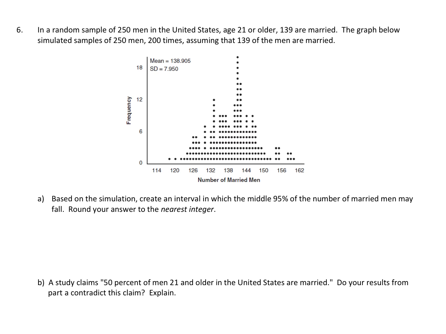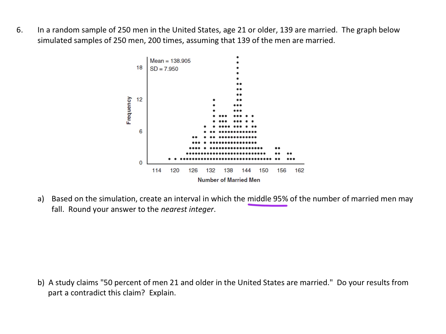All right, number 6. In a random sample of 250 men in the United States, age 21 or older, 139 are married. The graph below simulated samples of 250 men 200 times, assuming that 139 of the men are married. All right, so this is what we have right here. Now, if you notice, they show us the mean and they show us the standard deviation. So whenever you see this, a lot of times we want to find the 95% confidence interval. And when you read letter A, look, it says it right here. Based on the simulation, create an interval in which the middle 95% of the number of married men may fall. Round your answer to the nearest integer.